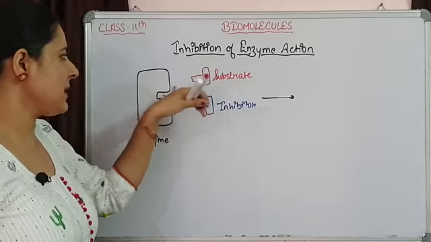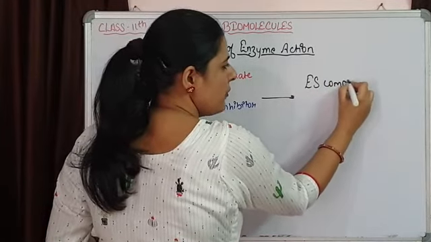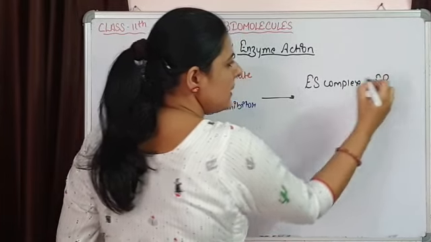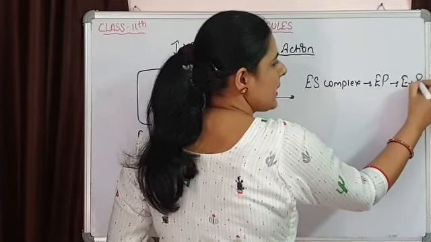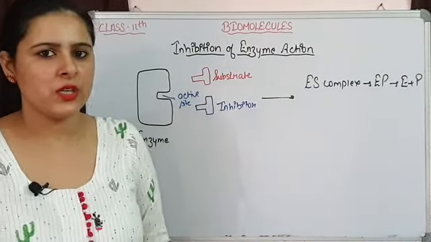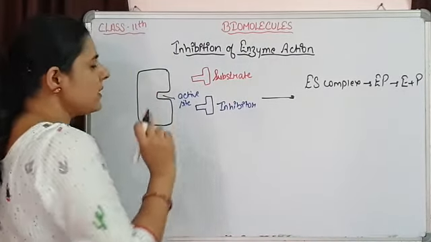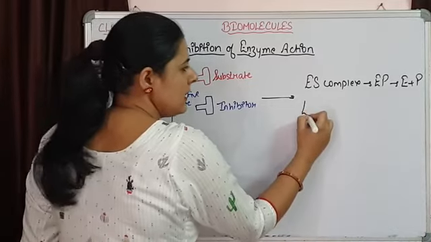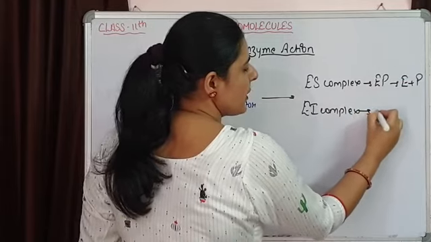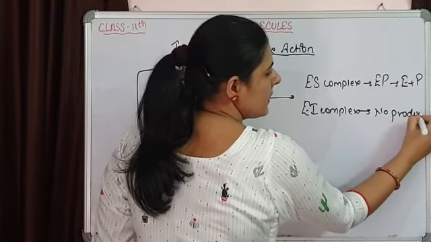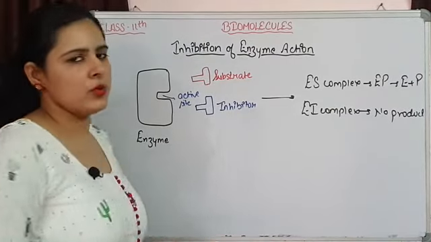दैट सिंपली मीन्स सबस्ट्रेट कैन ऑल्सो बाइंड ओवर हेयर एंड एंजाइम सबस्ट्रेट कॉम्प्लेक्स इज गोइंग टू बी फॉर्म्ड. दिस एंजाइम सबस्ट्रेट कॉम्प्लेक्स विल बी converted into enzyme product complex, and finally enzyme and product are going to be separated from each other. This is one possibility if substrate is binding. The second is if inhibitor is going to bind over here, then enzyme inhibitor complex is going to form here and no product formation is there. Reaction is not going to move further. So simply that is depending upon the concentration.